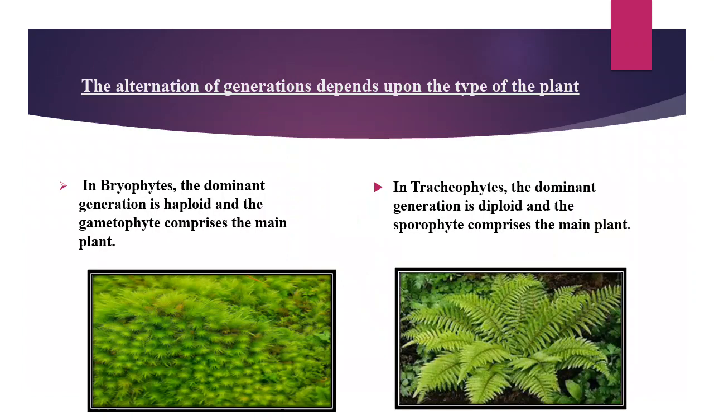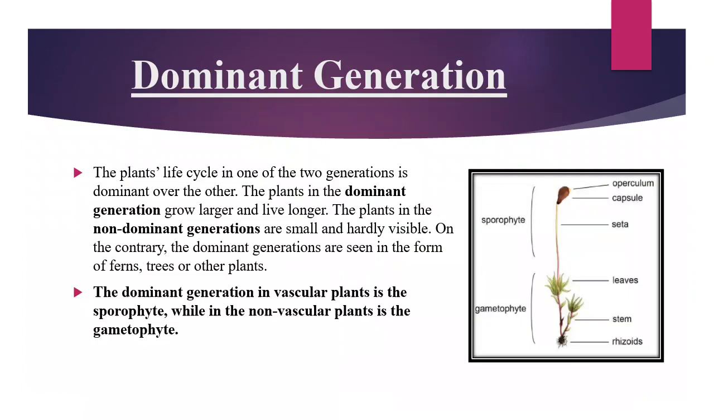You can see here bryophytes and tracheophytes. Alternation of generation depends upon the types of plant. For example, in bryophytes the dominant generation is haploid, and in tracheophytes the dominant generation is diploid, and the sporophyte is the main plant body. Dominant generation.